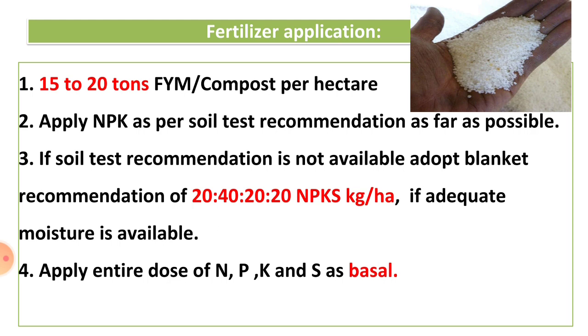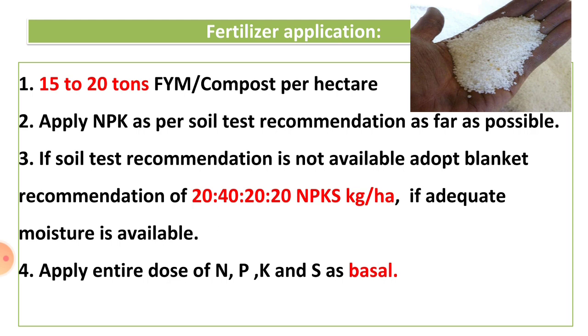The RDF is 20:40:20:20 NPKS kg per hectare: 20 kg nitrogen through urea, 40 kg phosphorus, 20 kg potassium and 20 kg sulfur is applied